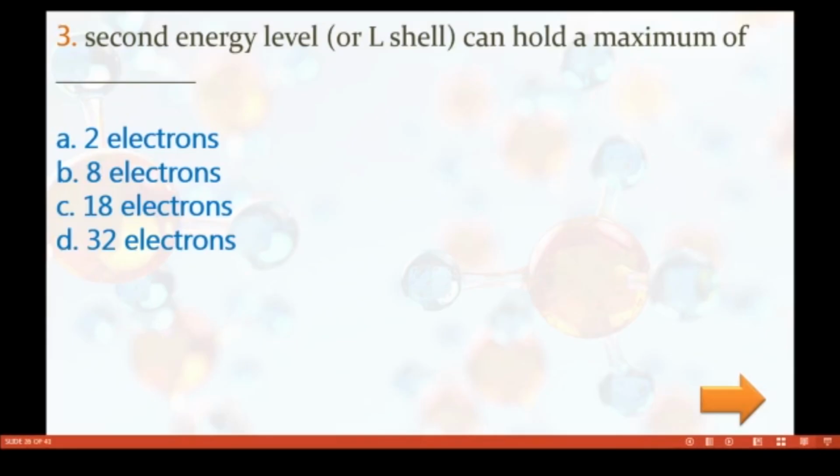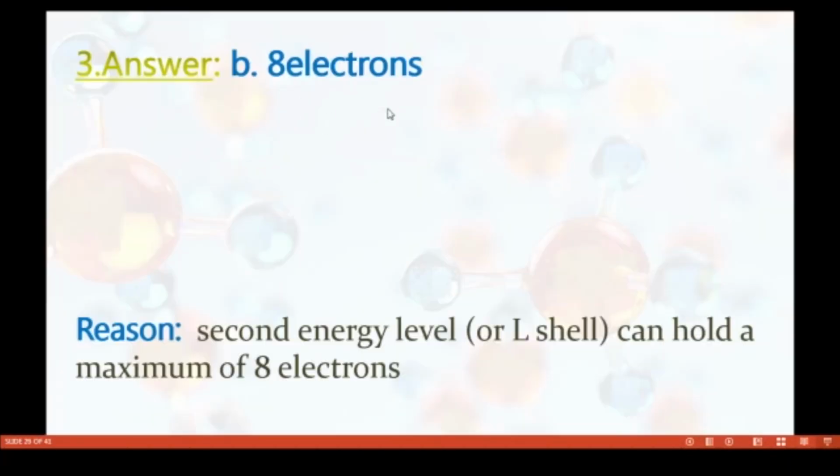Third question. The second energy level or L shell can hold a maximum of dash. Option A 2 electrons, option B 8 electrons, option C 18 electrons, option D 32 electrons. So what is the answer? The second energy level or L shell can hold a maximum of 8 electrons.